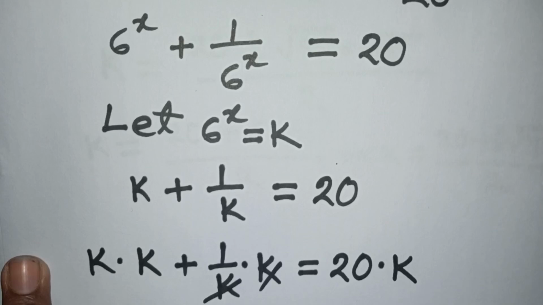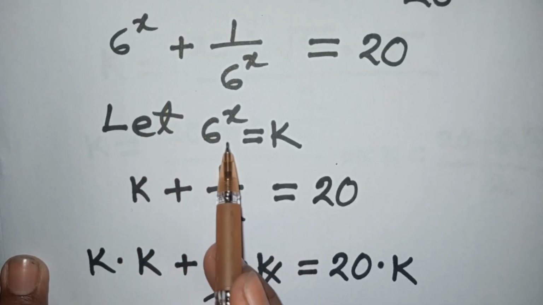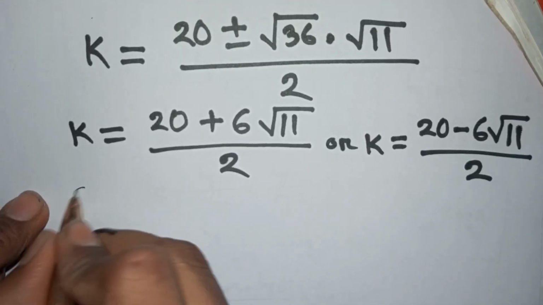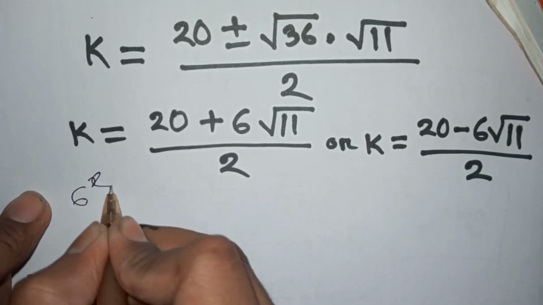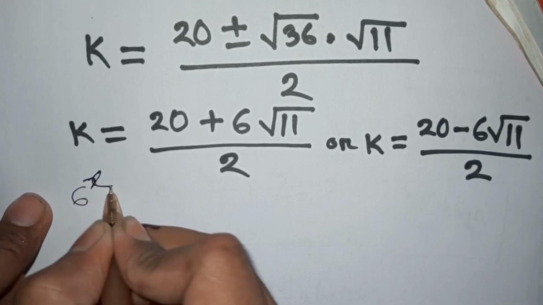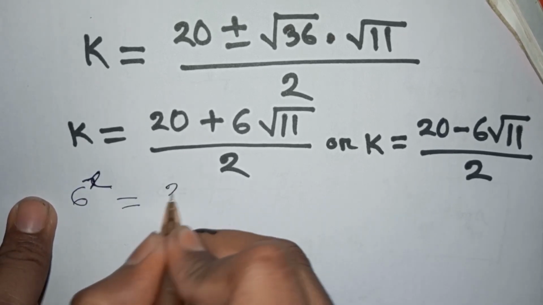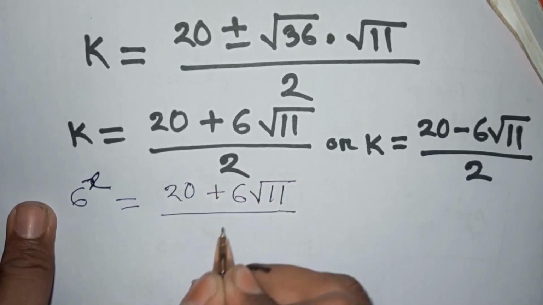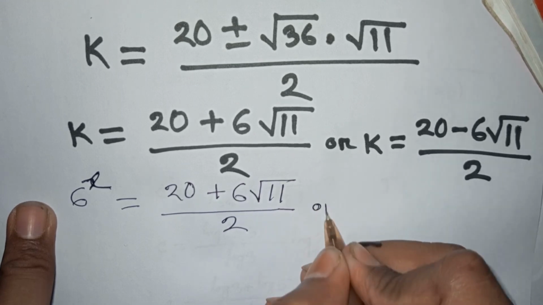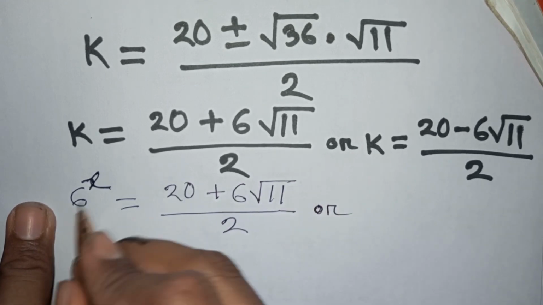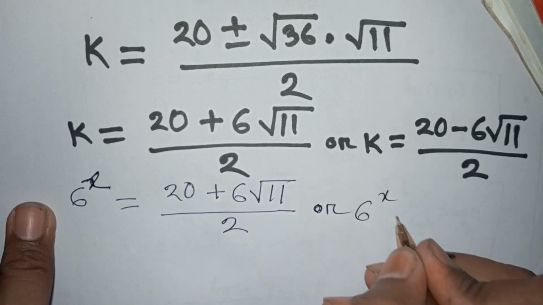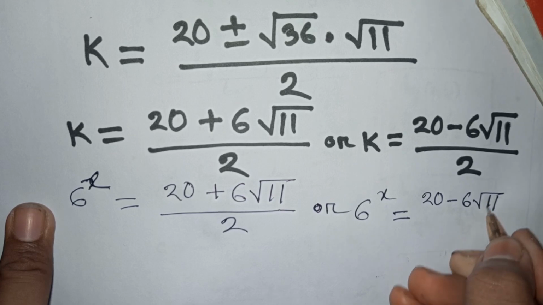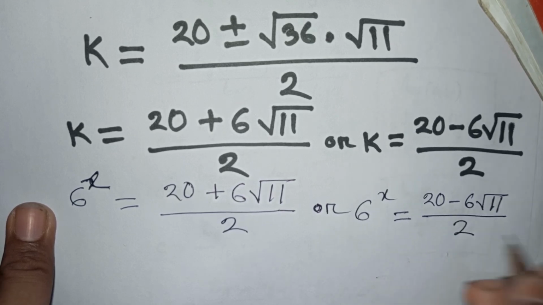Now remember that 6 power x is substituted by k. So k, that means 6 power x, is equal to 20 plus 6 square root of 11 divided by 2, or 6 power x is equal to 20 minus 6 square root of 11 divided by 2.